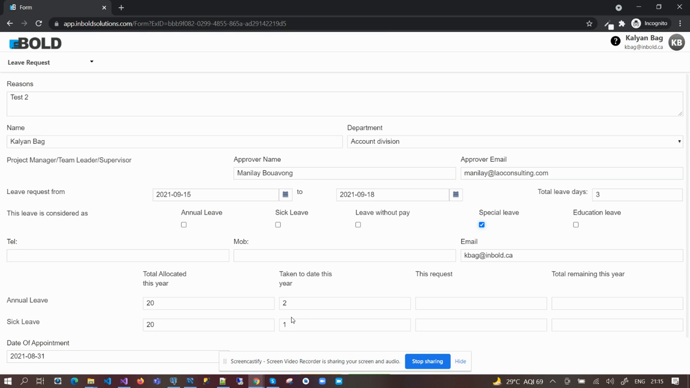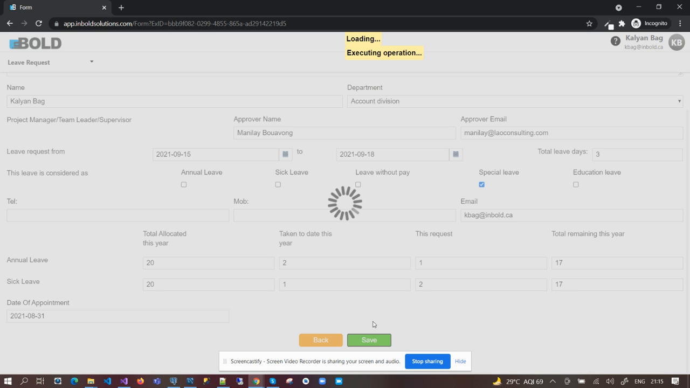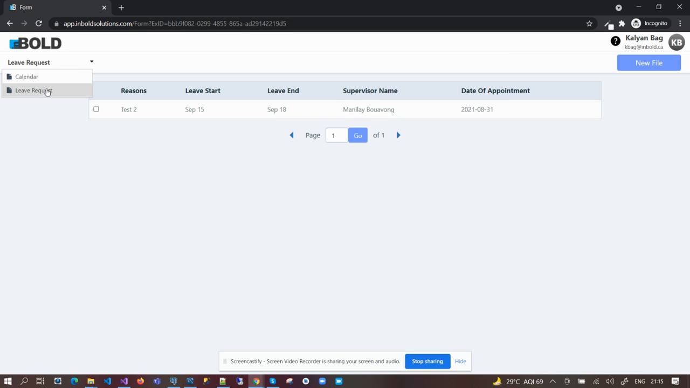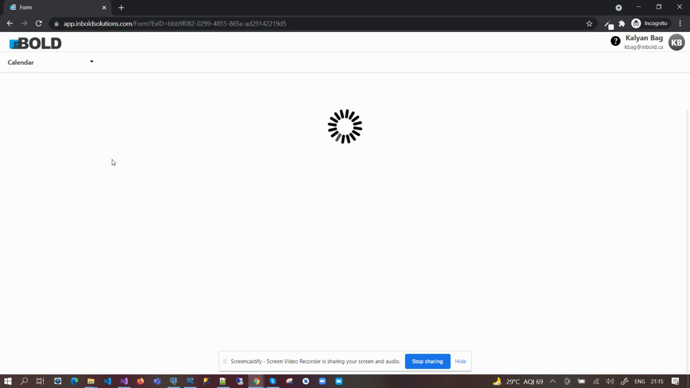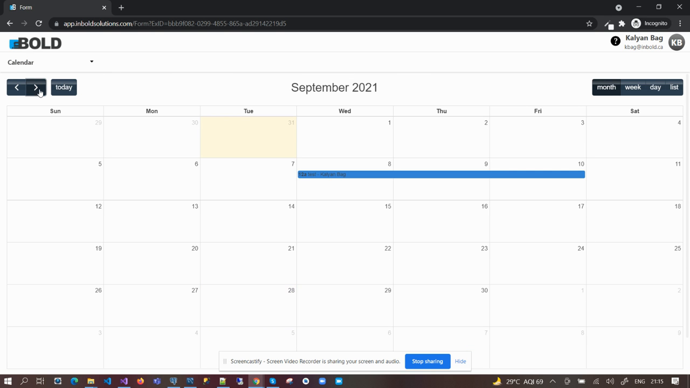I already tested this once, and I'm creating another video with the testing. I'm requesting two and three here respectively, and then it reflects the remaining leave of this year. Let me save it. Once I save, if I go to the calendar, because it's not approved, I cannot see the event here. Let me go forward. See, nothing, no other event is here.